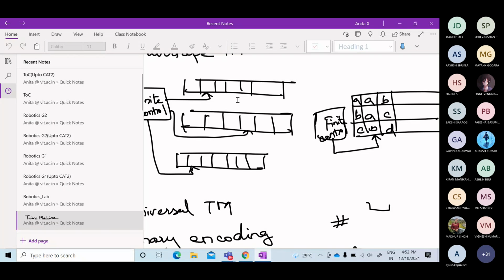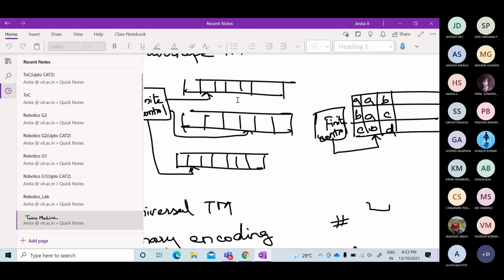Whether it is a multi-tape Turing machine, a multi-head Turing machine, or a multi-track Turing machine, whatever may be the case, it can be simulated by the single track Turing machine. All the tasks can be performed by a single track Turing machine. We cannot say that the standard Turing machine is inefficient compared to the others. These are just variations, and we can even simulate them with the help of the standard Turing machine. All the operations can be performed by the standard Turing machine we have discussed till this point.